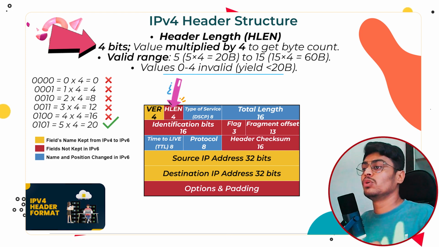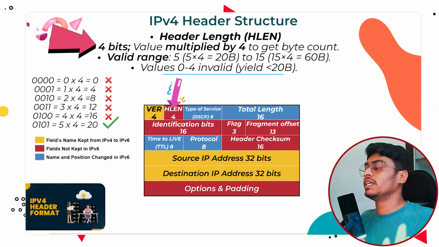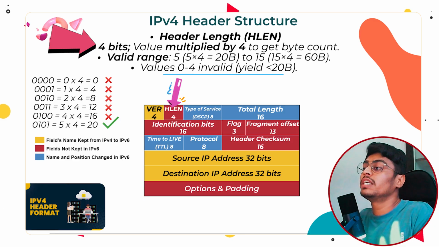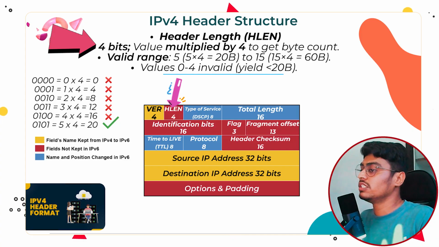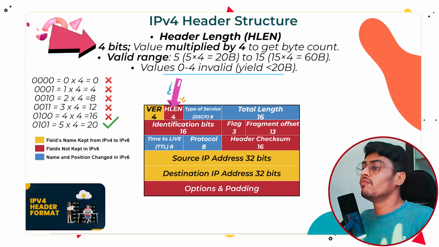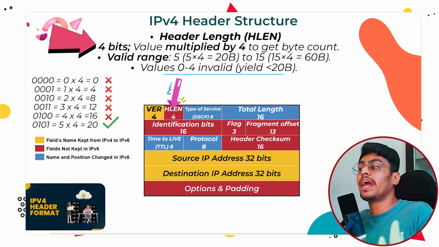We are converting like 0000, then 0001, then 0010, and so on up to 1111, which is 0 to 15 in decimal. But here we use the multiply by 4 method. Why? Whatever value you write here, multiply it with 4. For example, if the value is 1010, which is 10 in decimal, you multiply 10 with 4 to get 40, meaning your header is 40 bytes.